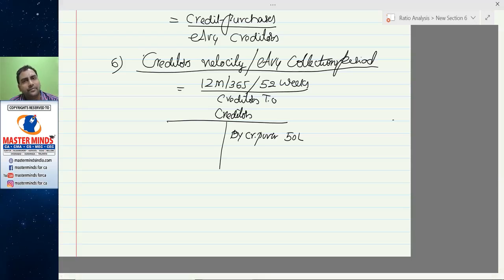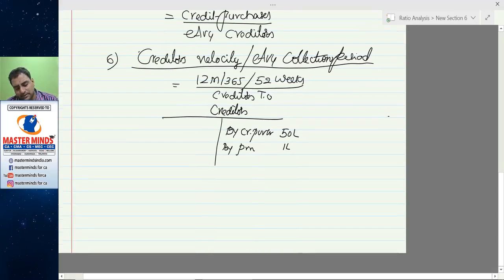On the 51st day, again you will purchase goods worth 1 lakh. With respect to the first day's purchase, you will make payment. So both the payment and purchase have been cancelled.